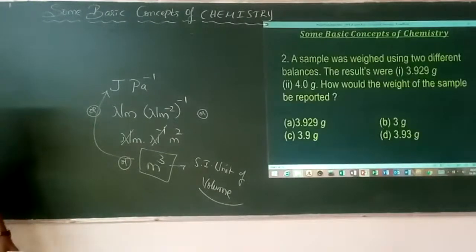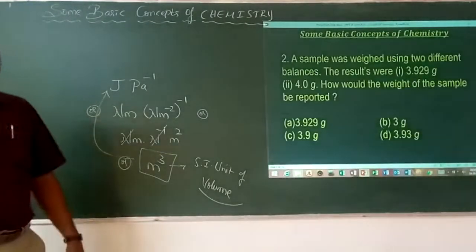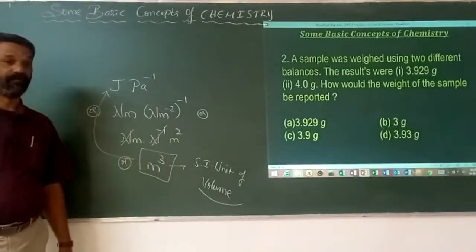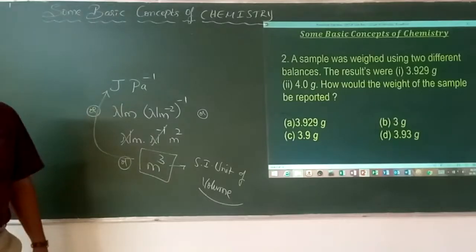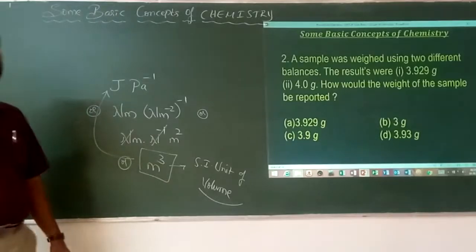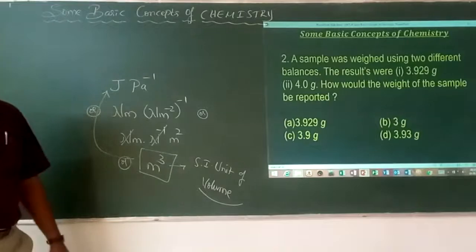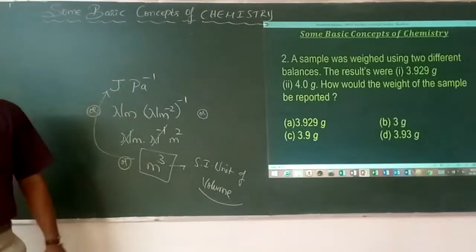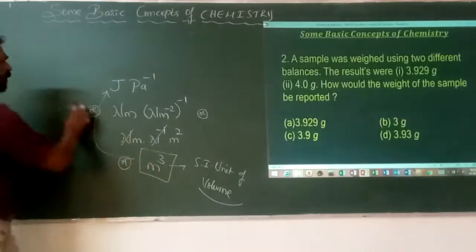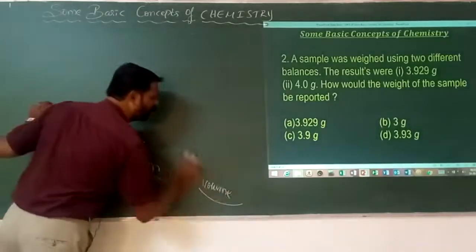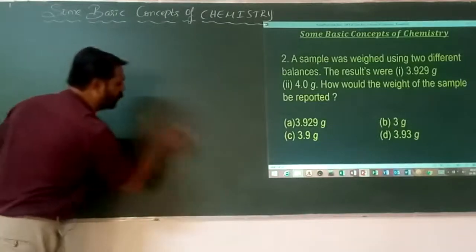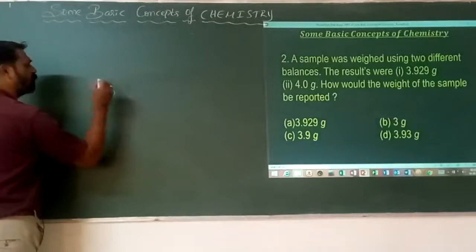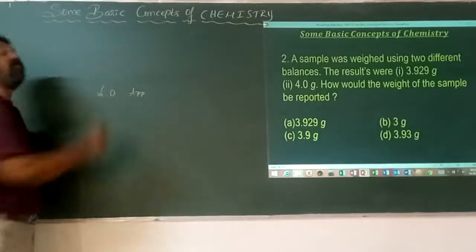Let's take the next one. A sample was weighed using two different balances. The results were calculated as 3.929 grams, and in the second case it is 4.0 grams. Then, how would the weight of that particular sample be reported? So here, which is going to be the approximate and which is going to be the exact amount? Here, 4.0 is going to be the approximate. He has not done it accurately.